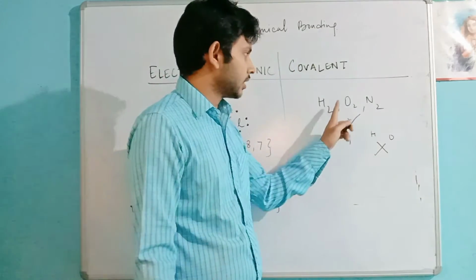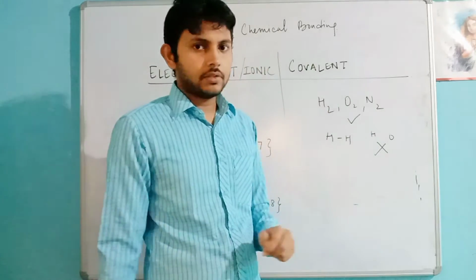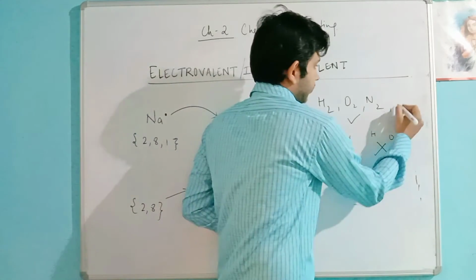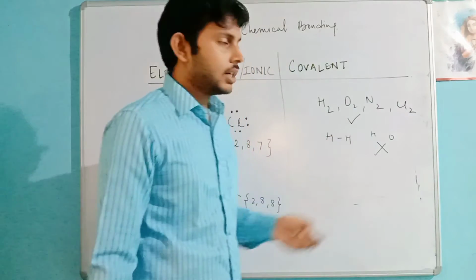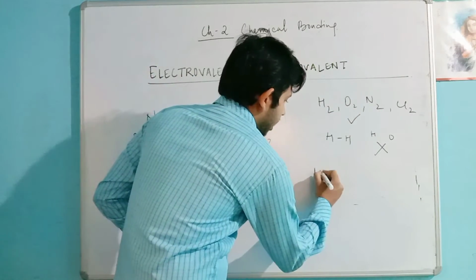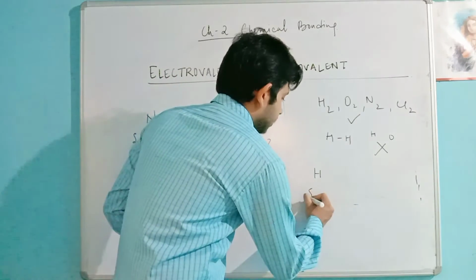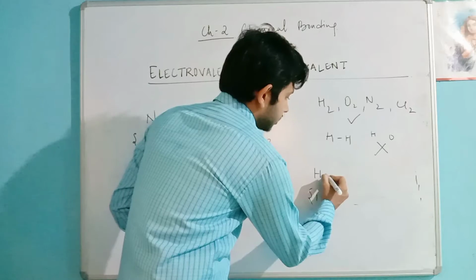Now why are these there? Because they are stable with each other, means two atoms together is stable. Let's take an example of hydrogen. Hydrogen has how many electrons? It has 1 electron.